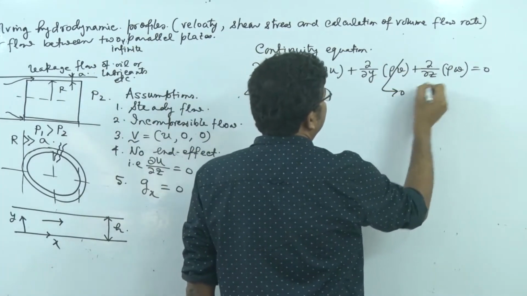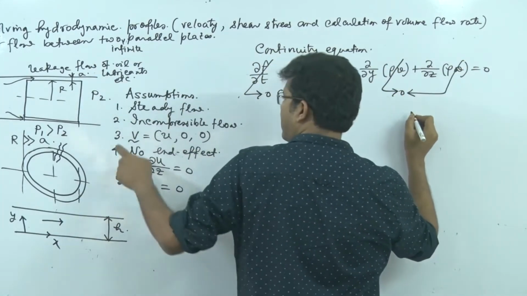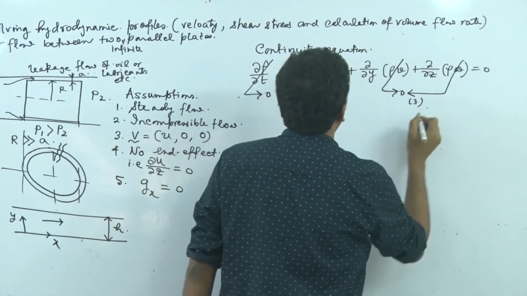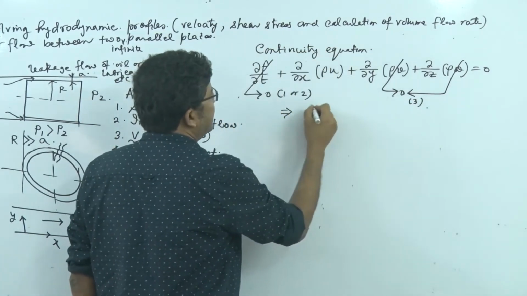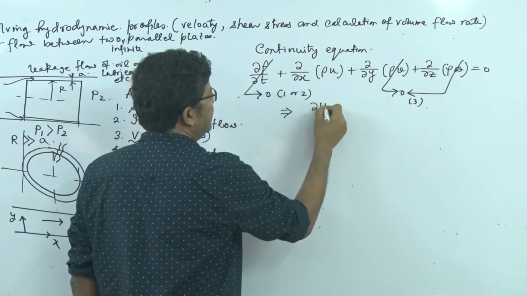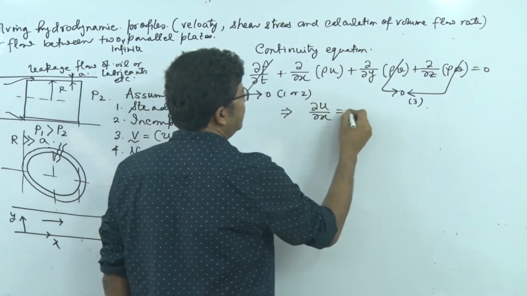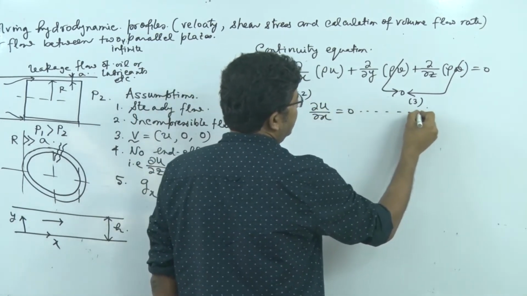So v is 0 and w is 0 from your assumption 3. And because it is incompressible, rho we can take out and we can finally write that del u del x is equal to 0. This is equation 1.